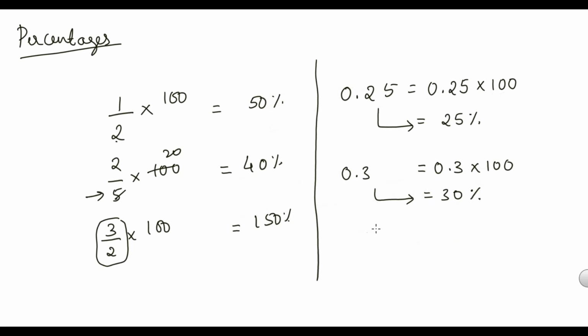Right? Simple. If you are multiplying any decimal value by 100, you have to take the decimal 2 digits to the right side. So here, in 0.25, the decimal moves 2 digits to the right, and that is 25%. Same thing with 0.3: you have to move 2 digits to the right, but only 1 digit is after the decimal. So 1 digit is there, but I want 2 digits. So I'll take one more zero here, and that will become 30%.